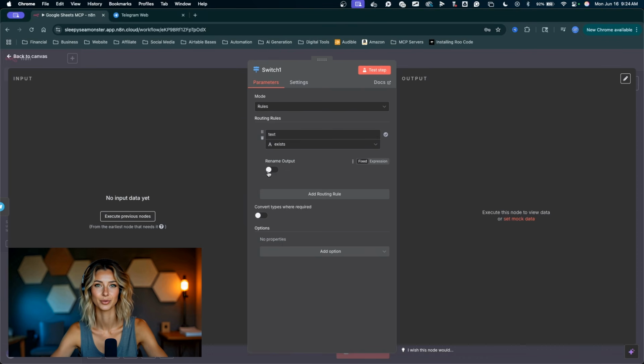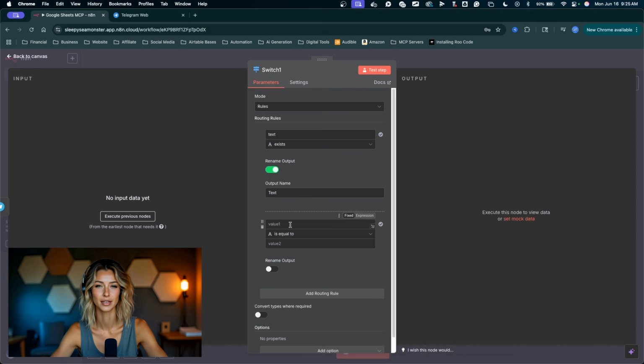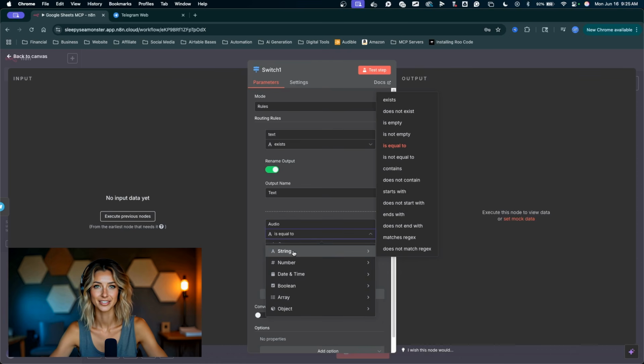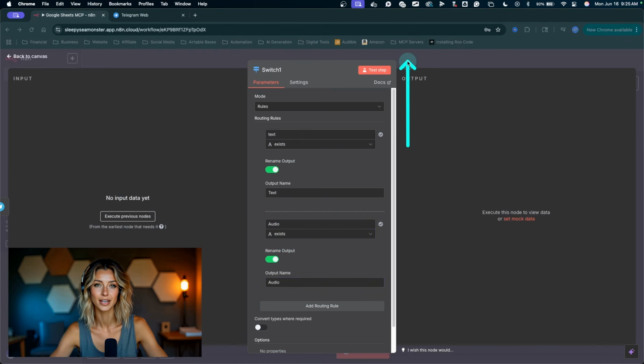Click rename output. We can name it text. Click add routing rule. This will be for the audio. We can have the placeholder value there. Click on the drop down, say string exists. If audio exists, we'll come down this route. We can rename it audio. I'll click outside of the node.